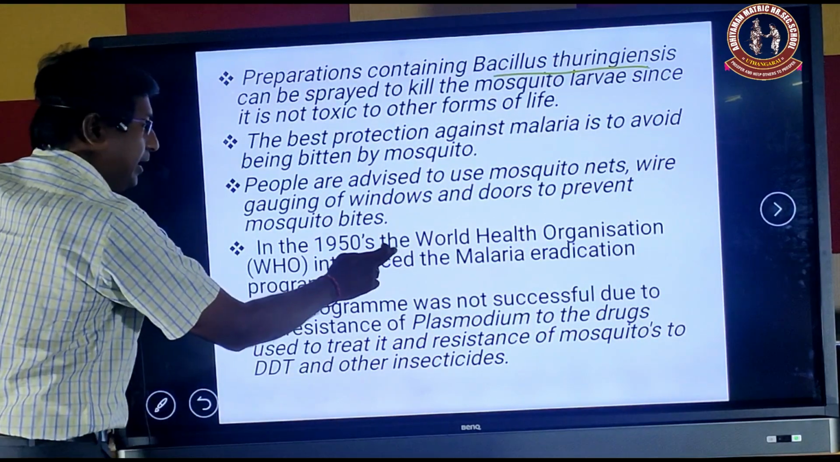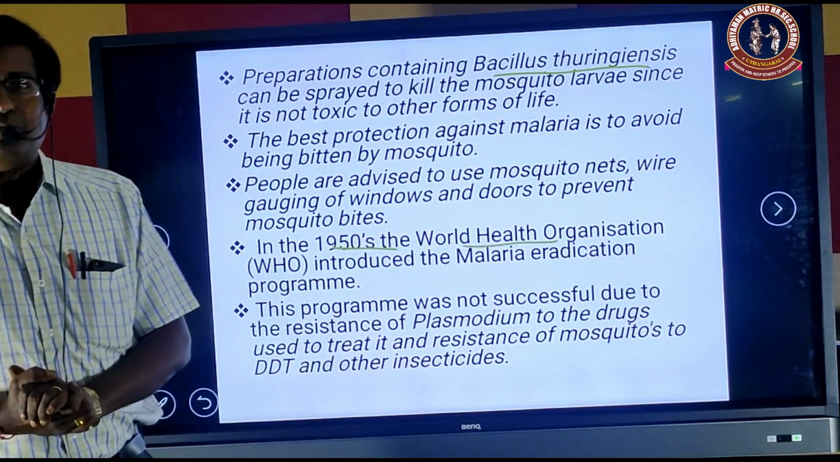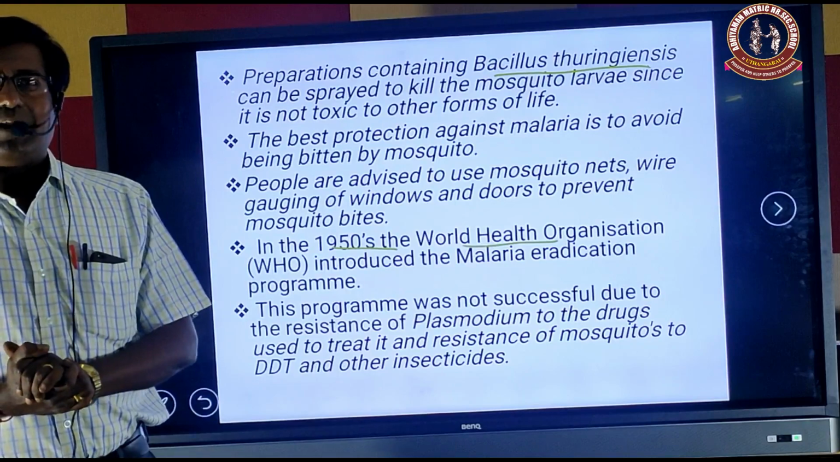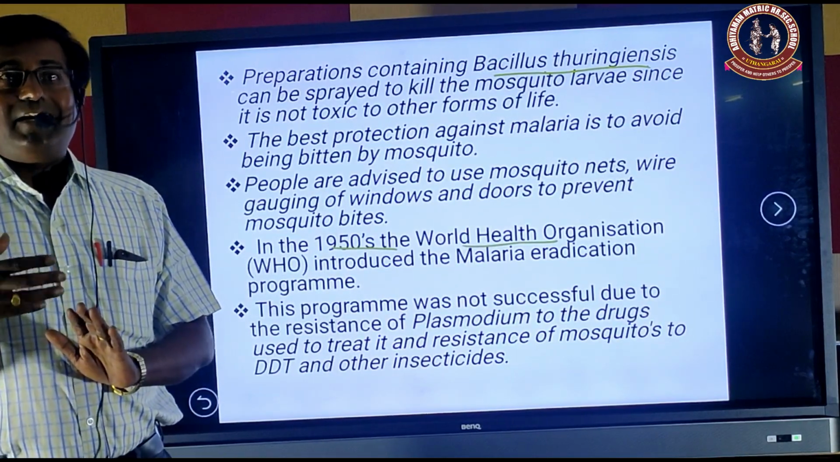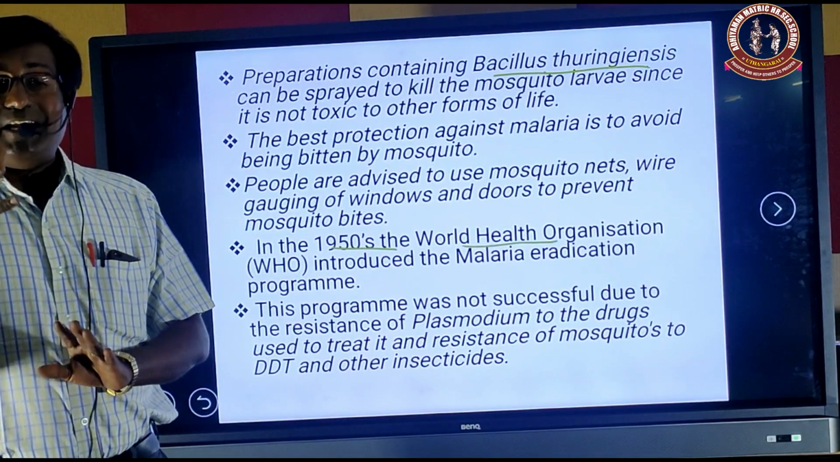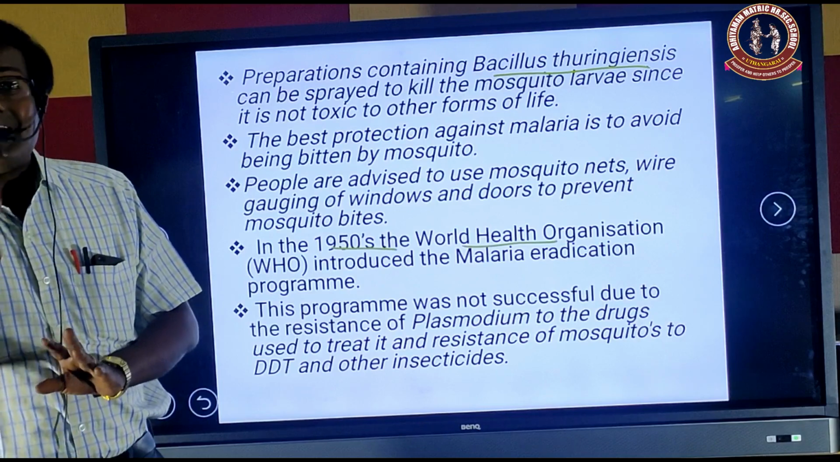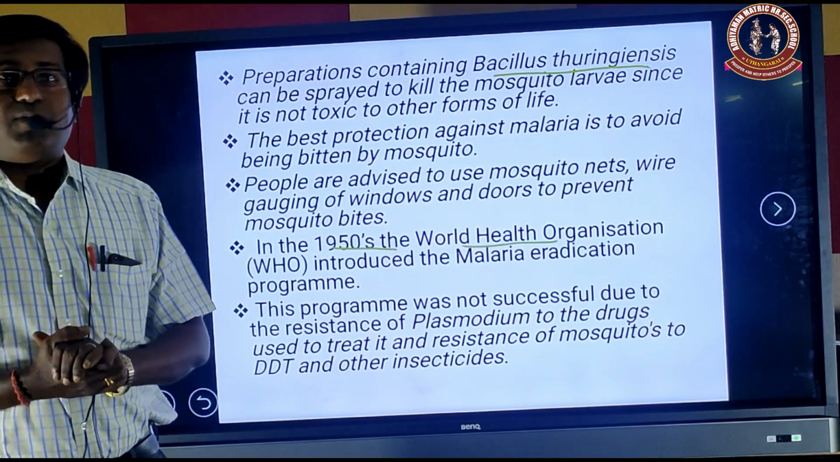In 1950, the World Health Organization took up a malaria eradication project. But this project was a failure. Why? They advised using DDT and other insecticides to kill the mosquito larvae. But the mosquitoes became resistant against those insecticides and DDT, so the program failed.